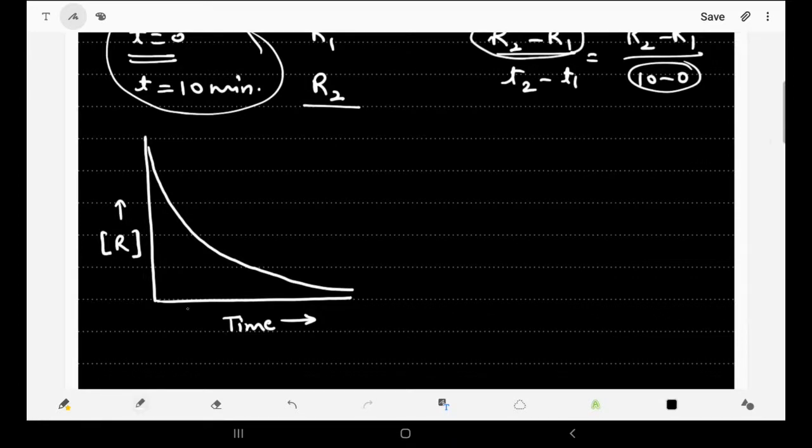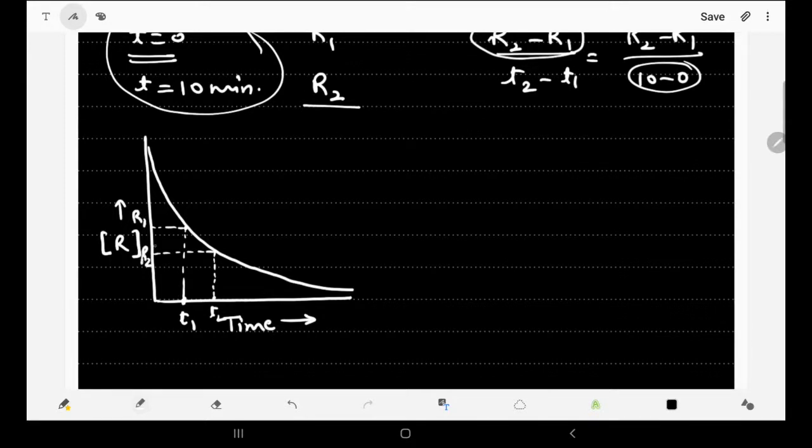Now say if we want to take the average rate of reaction, what we will do, say this is our initial time, say it is T1. So at T1, what is the concentration of reactant? We will measure that with the help of this curve. And then at T2, what is the concentration of reactant? So this is R1, this is R2.